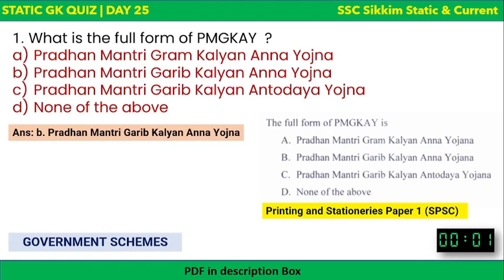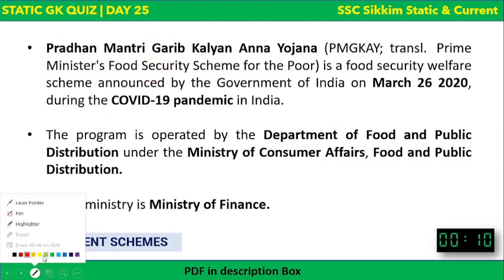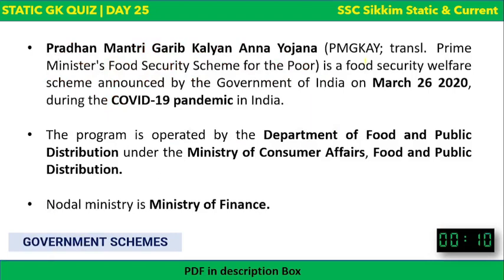This is a previous year question asked in Printing and Stationery paper 1 of SPSC recently. Okay, recently. So I hope it is clear. Let's talk about this scheme a little bit. So Pradhan Mantri Garib Kalyan Anna Yojana. It was a food security scheme, okay, and it was launched during the time of the COVID-19 pandemic.